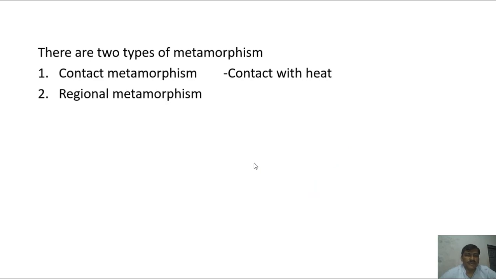Another type of metamorphism is regional metamorphism. These rocks are formed from the pressure exerted by other rocks on them, and regional metamorphism takes place and new rocks are formed, like metamorphic rock.